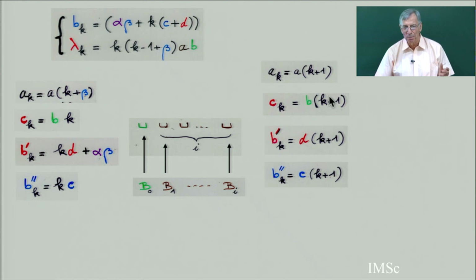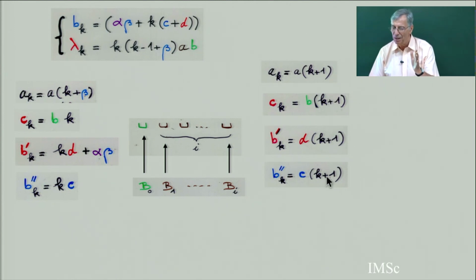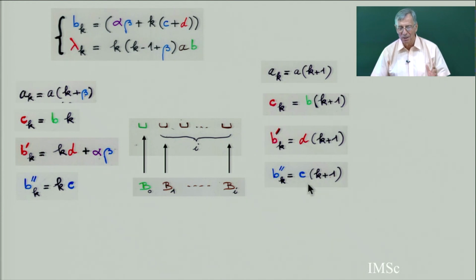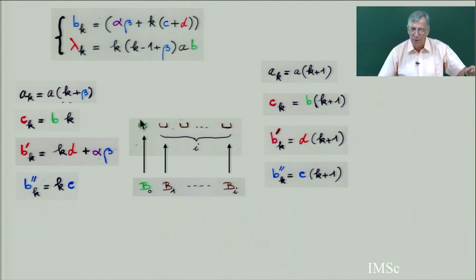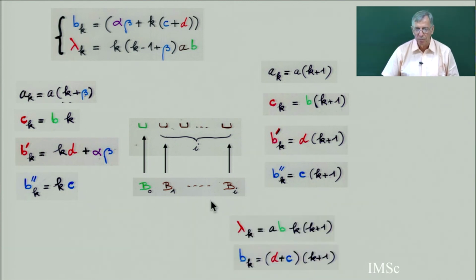You see here, I have k plus 1, k plus 1, k plus 1, k plus 1 everywhere for the large Laguerre history. I have A, B, C, D, the 4 possible parameters to count each time which operator I use, A, S, K, or J. And here you see there is an extra, because the beta counts when you take the first choice in this word here. So when you choose the green empty cell, which is always in the first position. And here it says there is k plus 1. Here there is not the plus 1, because I have the restriction of restricted Laguerre, which is only applied for this green part. And for this one, the lambda_k b_k equals this.